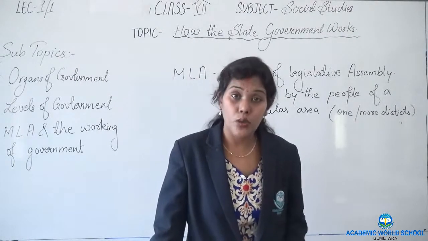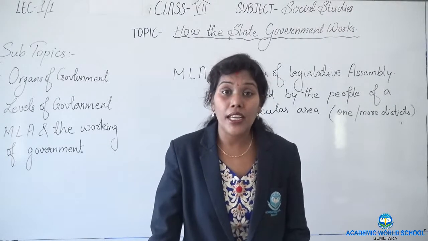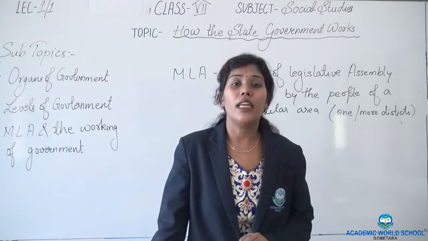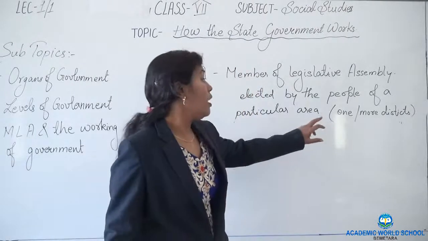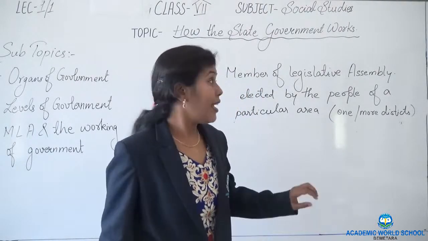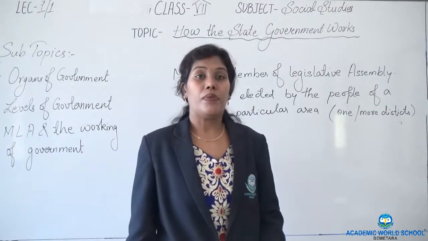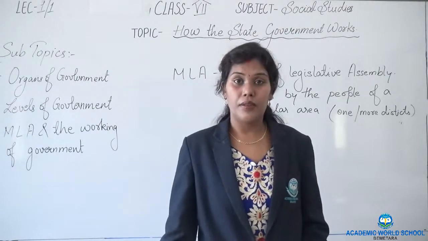It can be related to education, health, hygiene, sanitation, or pollution. Any problems raised in a particular district or constituency are raised by the MLAs. So students, in this chapter we have learned about the work of the state government.